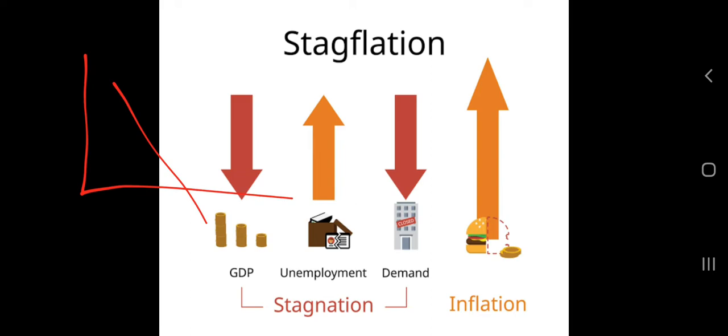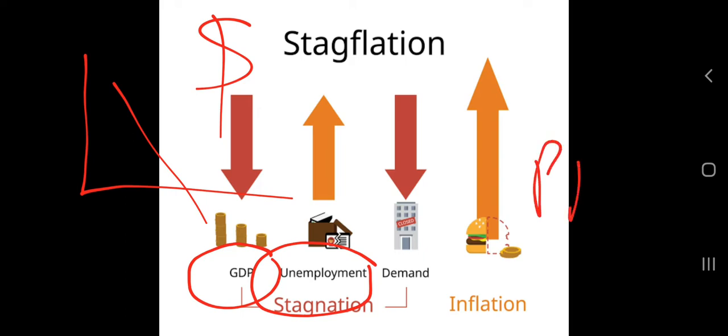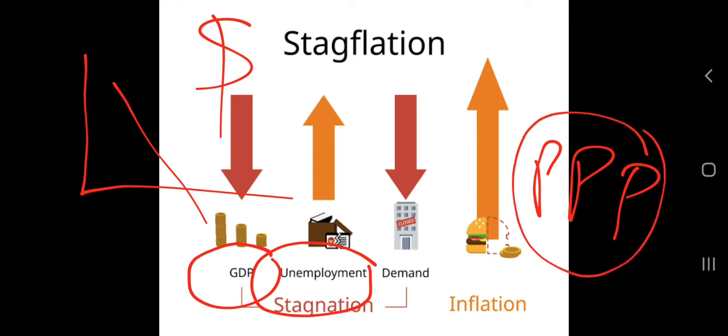Now we will be seeing what the real characteristics are. Now we can definitely see that there is low productivity, or the GDP is really low. There is a high amount of unemployment, means there are no jobs. If there are a low number of jobs, from where will we get the cash or the money? From where will we be getting that? There is no real money over here. So if we are not having real money, the purchasing power of the people will be low. So if the purchasing power of a person decreases, what will happen?